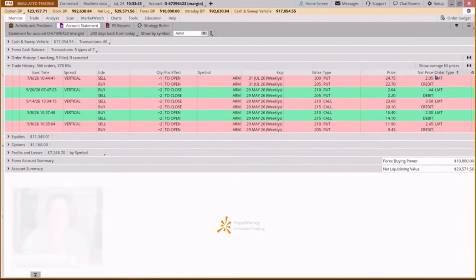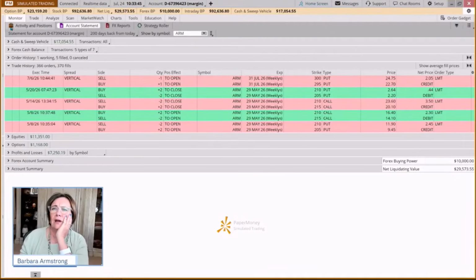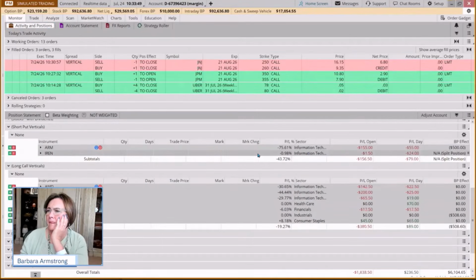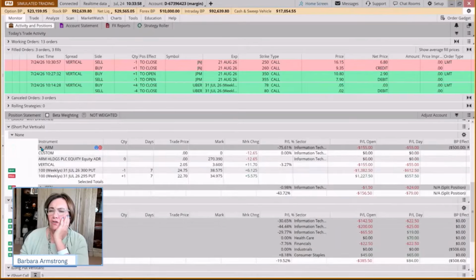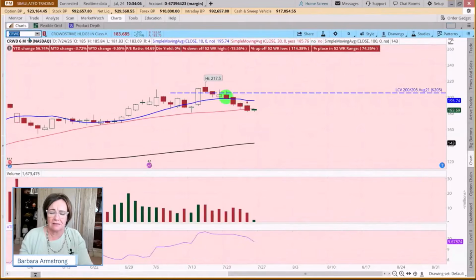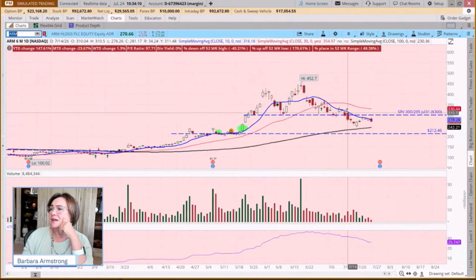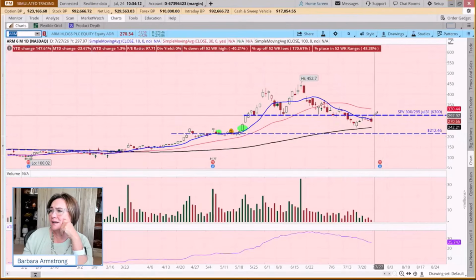Oh, we have a short put vertical on ARM. Okay. So that one we're down on. And these numbers look horrific, but usually you've got about a 3-to-1 risk to reward ratio on this. So this one is trading at 270. So it's gone through both our strikes. So here's where our strikes are here.